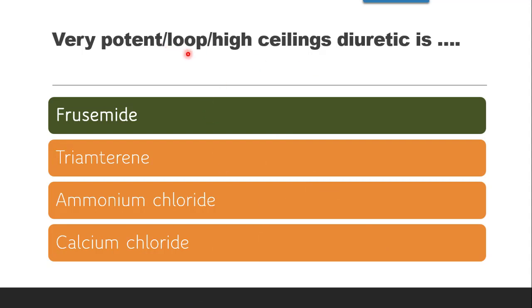They are called loop diuretics because they act on the Henle's loop. They are called high ceiling diuretics because they are the most effective diuretics amongst all classes. They produce highly effective diuresis.